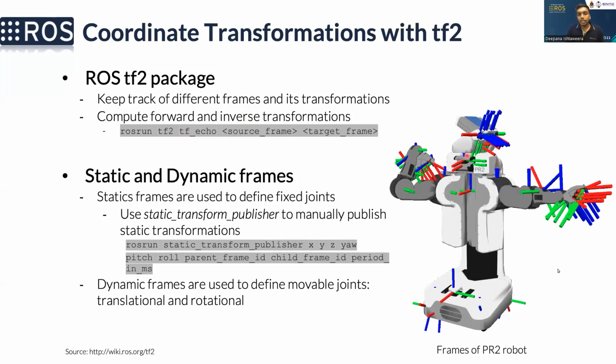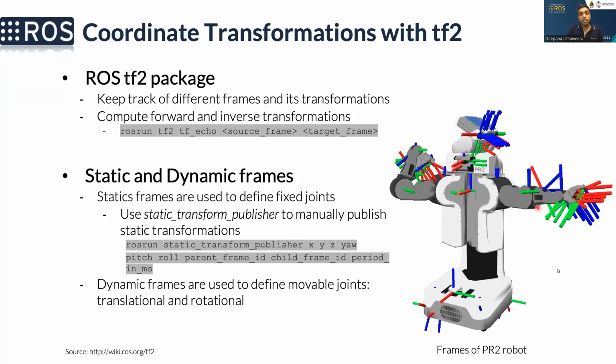Here you can see the most famous PR2 robot. This robot is similar to a human. It also has a head, a neck, and chest, and 2 arms, but it doesn't have legs. Here you can see that inside a robot, there are lots of coordinate transformations. In the arm, there can be some coordinates that actually move. Those are called dynamic frames. And then there can be some frames that are actually static. That means they are fixed to each other, so they can't move relatively. So in coordinate transformations, there are 2 types of frames: static frames and dynamic frames.